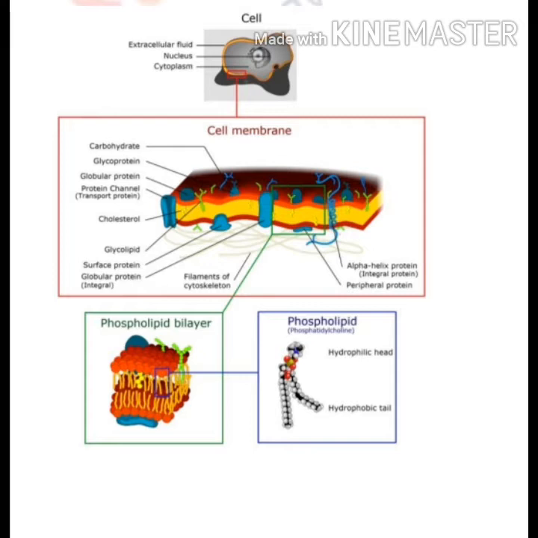So, generally the lipid content and protein content is in equal proportion, that is 45 to 50%, but in the case of mitochondria we observe that protein components are more, because it has to do the electron transport system, and in the electron transport system every complex is made up of protein.